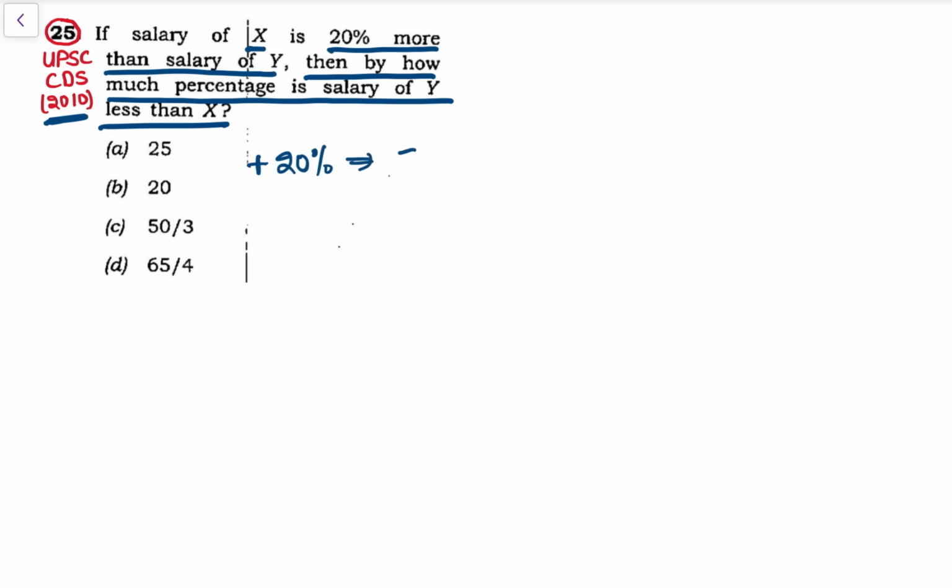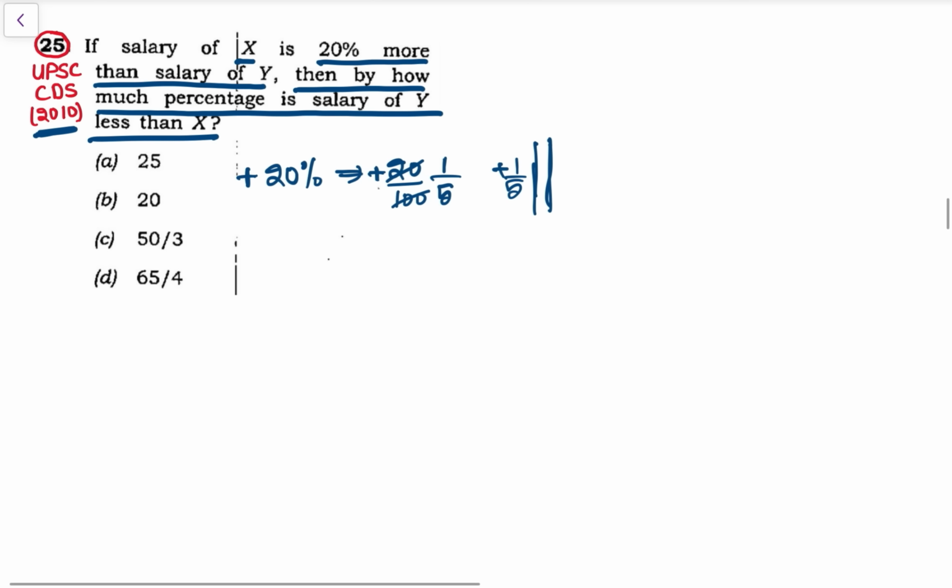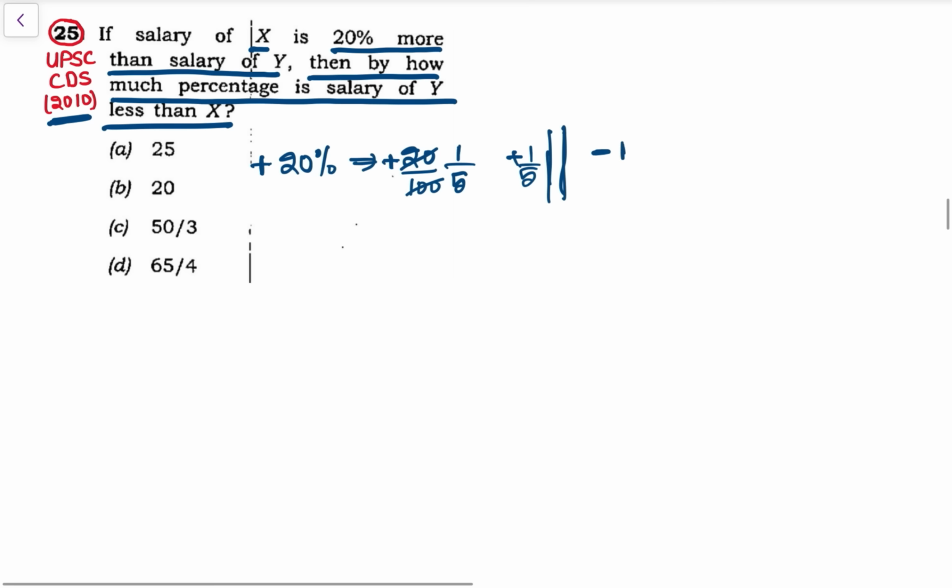So that is 20/100 plus. See, this is 21s are and 5s are. So that is plus 1/5. Then apply ये भी rule. कितना less है? So less है तो it will be minus 1/5 plus 1 into 100%. So that is minus 1/6 into 100%.